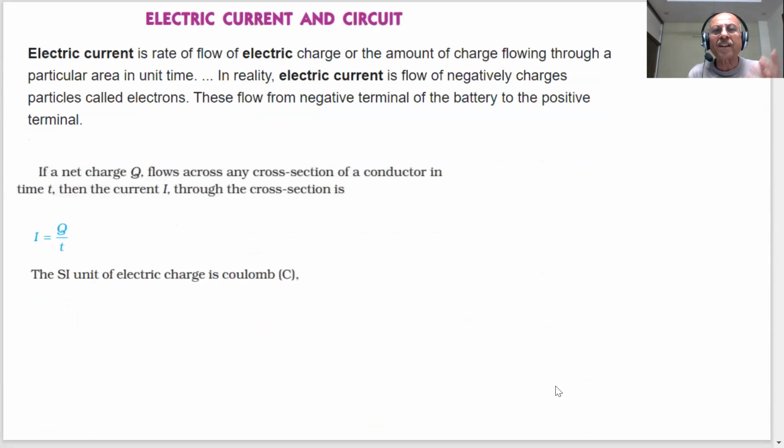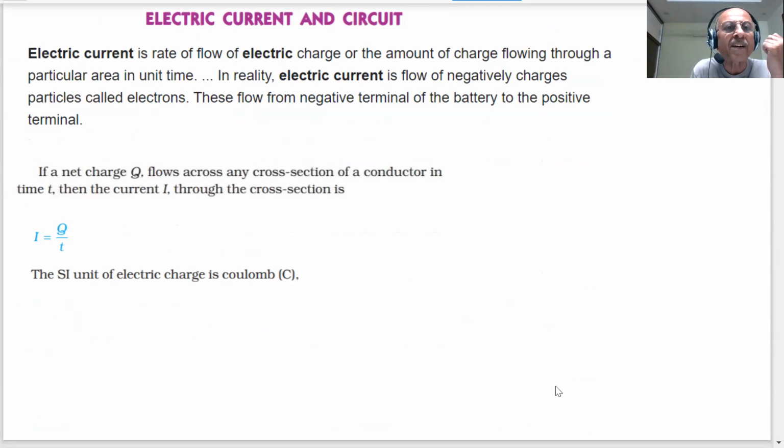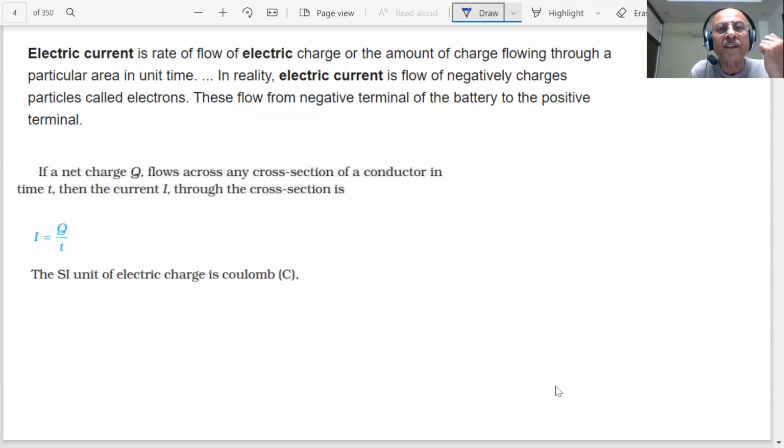So, what is an electric current, students? We told you the rate of flow of charge is called the electric current. Rate of flow of electric charge means how much charge will flow in 1 second, and we have given a formula for that. Also, we said electric current is the rate of flow of electric charge, the amount of charge flowing through a particular area in a unit time.